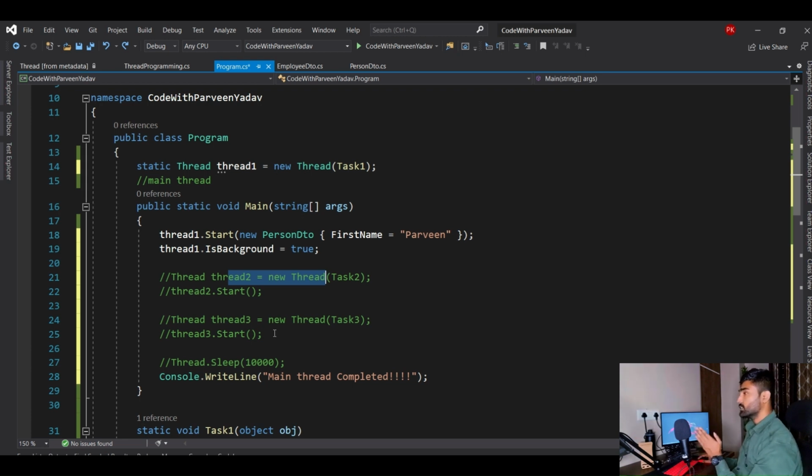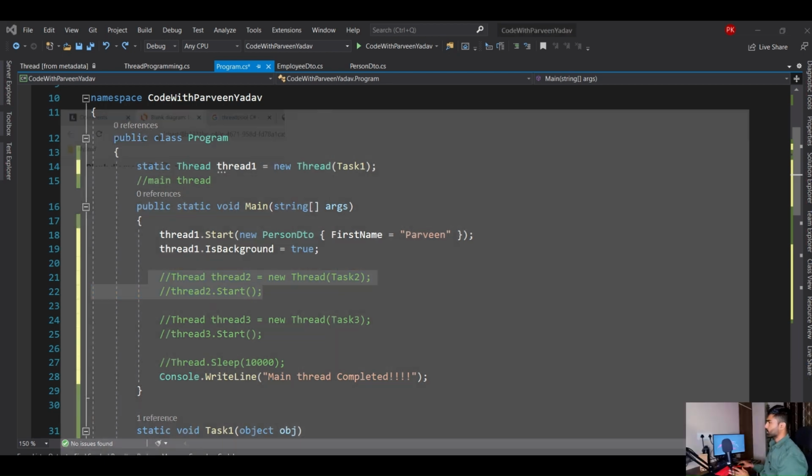Now there is something called thread pool. Microsoft has introduced something called thread pool. Thread pool says, as a dev, you don't need to worry, every object I will take care of. This manual thread was a little costly. Why was it costly? Because every time, for every task, you have to create a new thread. Now if you have 200 requests, that means 200 new thread objects. If there are too many requests to your system, that will make your system slow. But in thread pool, it doesn't happen.